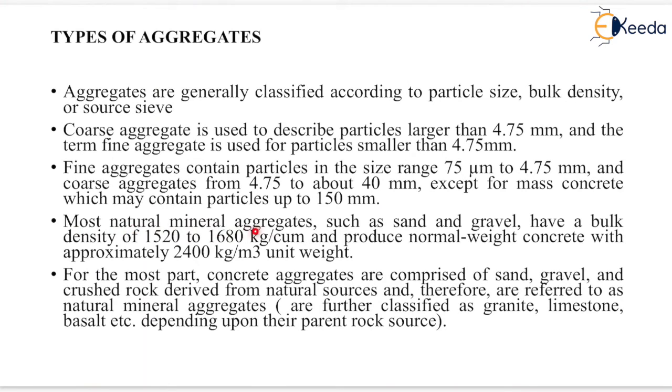Most natural mineral aggregates such as sand and gravel have a bulk density of 1520 to 1680 kg per cubic meter and produce normal weight concrete with approximately 2400 kg per cubic meter unit weight. For the most part, concrete aggregates are comprised of sand, gravel and crushed rock derived from natural sources and therefore are referred to as natural mineral aggregate that are further classified as granite, limestone, basalt, etc. depending upon their parent rock source.